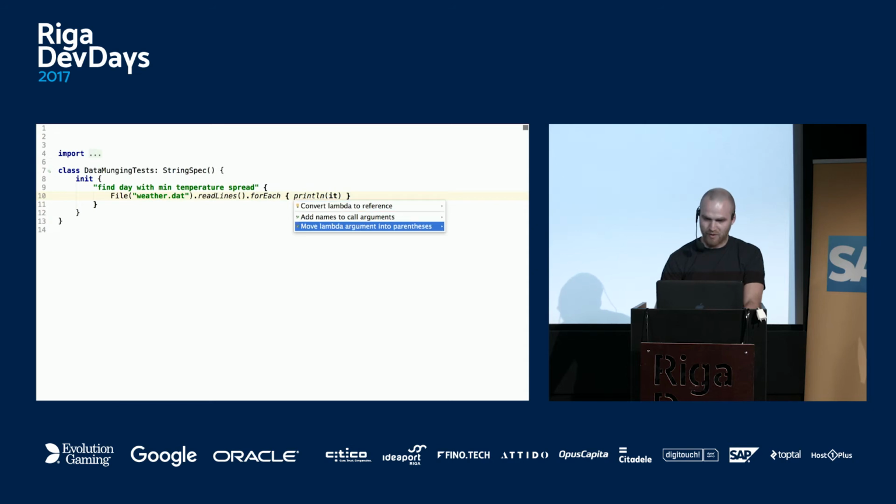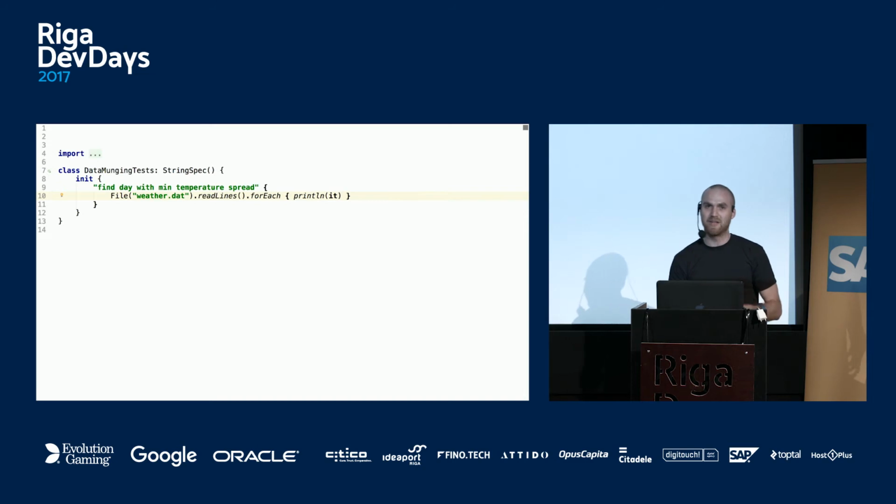I will show the whole type for it. So this is the actual type. Say this is line. This is a lambda which takes one argument, line of type string, and then it does print line. Because there is one argument, we can call it this. I think this is a really good name for the default argument, better than underscore, because you can actually read it. If you read literature, you never see something like "and this was underscore." No, it's an actual word. So this is good. Going back to file read lines, you might notice there is no checked exception.